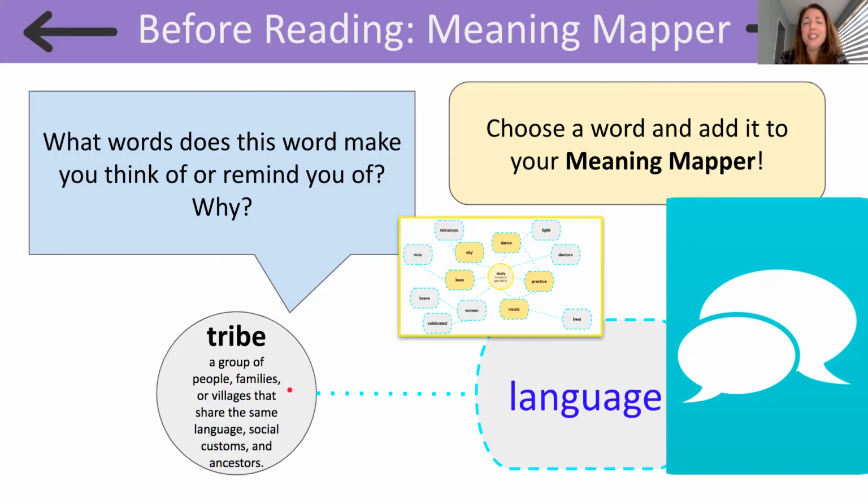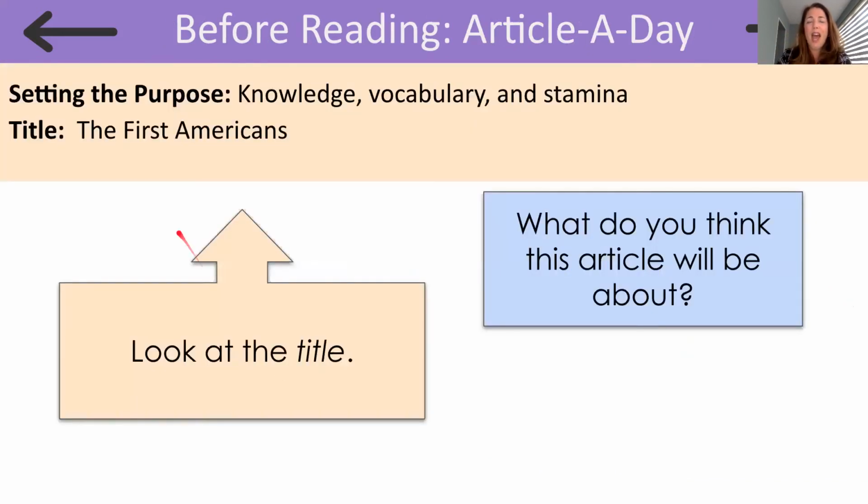All right, readers, let's keep our focus word of tribe in our minds as we read our article a day. Our article a day is titled The First Americans. Now, think about this title. What do you think this article will be about?